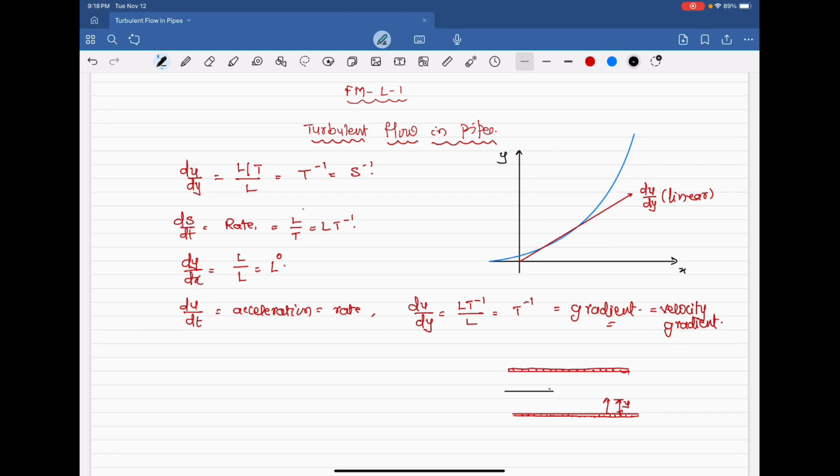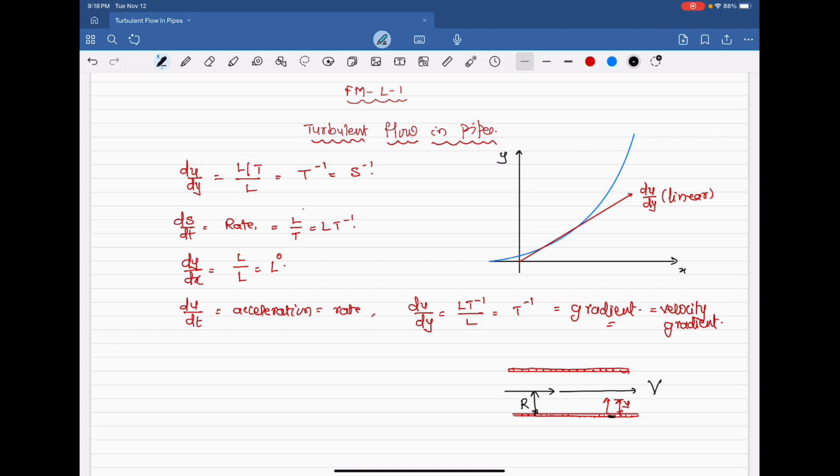Flow is like this. And this is the distance, and let us say this is the radius. And at the particular wall, what will be the velocity of the flow? Here, the mean velocity, let me say capital V.